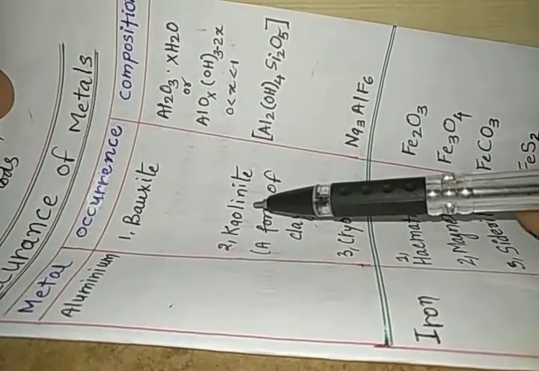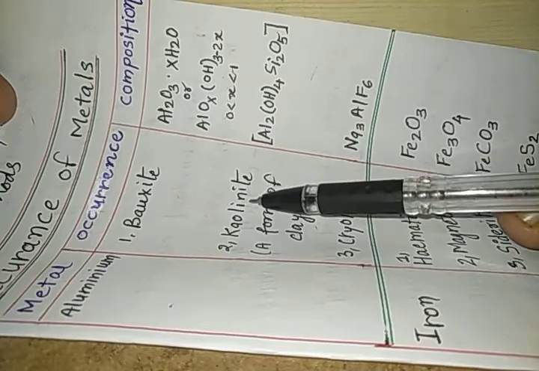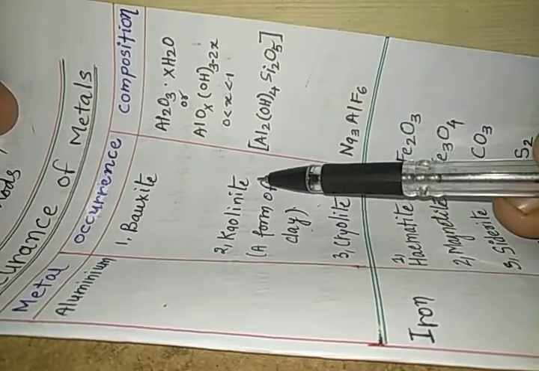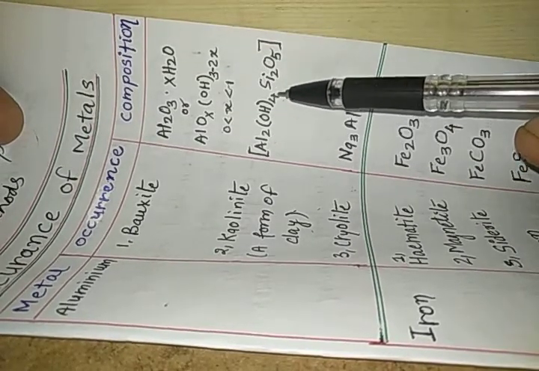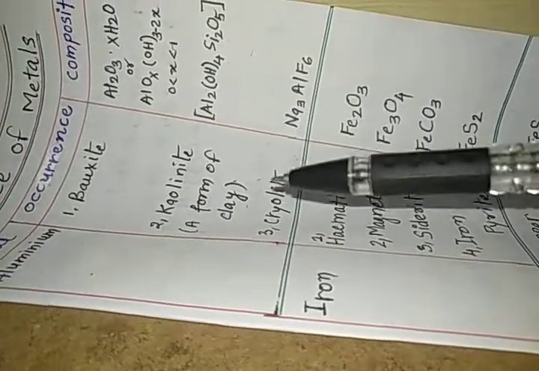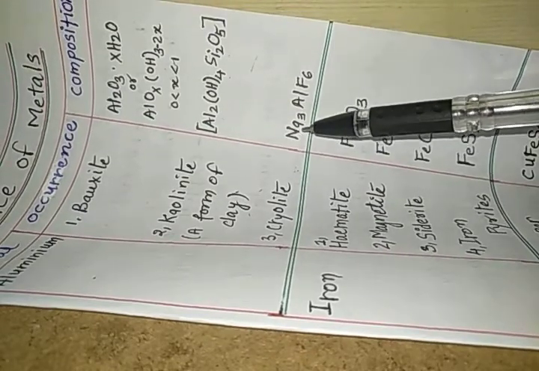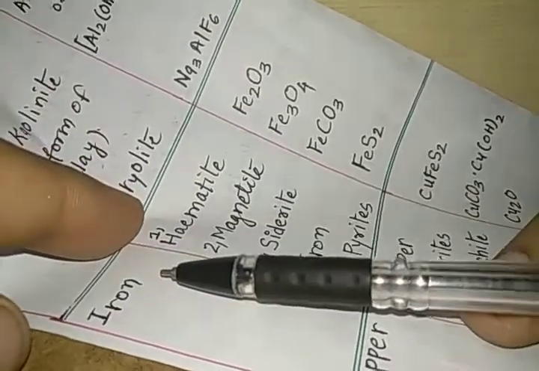Then you have the next one, which is known as kaolinite, a form of clay. This kaolinite exists as Al2(OH)4Si2O5. This is the composition of kaolinite. Then you have cryolite, which is Na3AlF6.